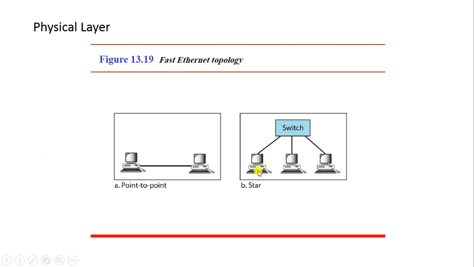So, when data has to be sent, this station has to send the data. For example, these are stations A, B and C. Suppose station A wants to send data to C, it has to send the data through the switch.